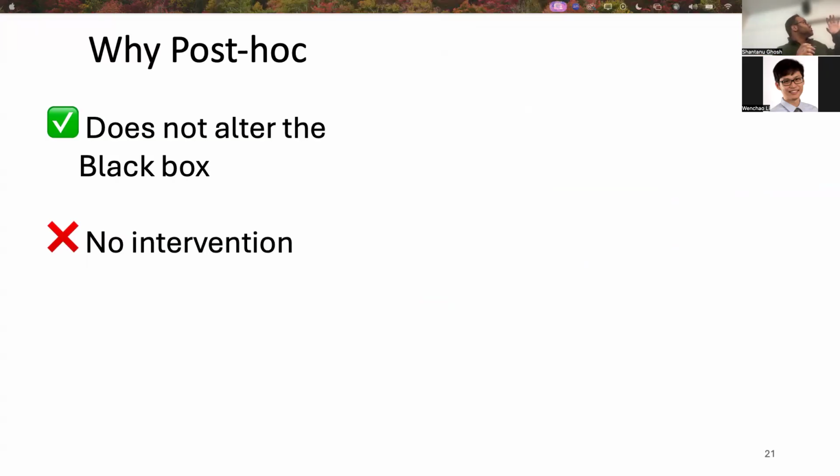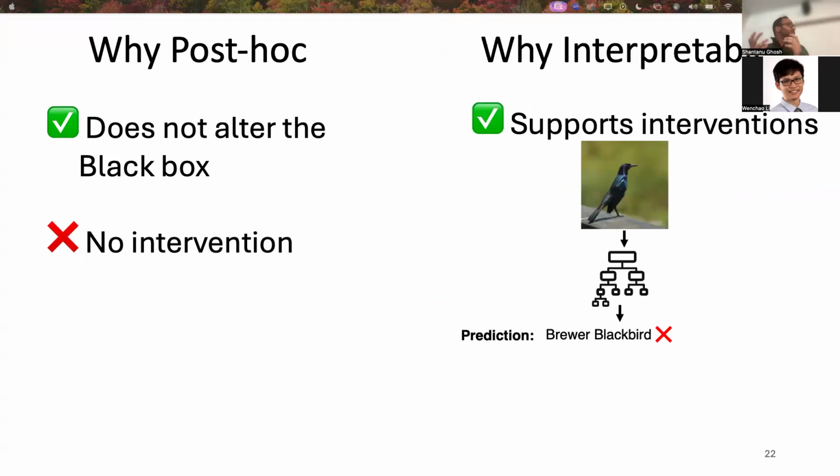We need post-hoc models because they are not going to alter the black box, so the performance of the black box remains unchanged. However, it does not support any intervention. Now, why interpretable models? Because they support intervention. Now, what do I mean by intervention?